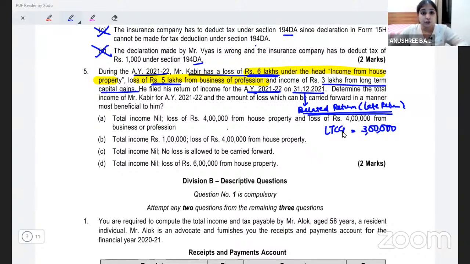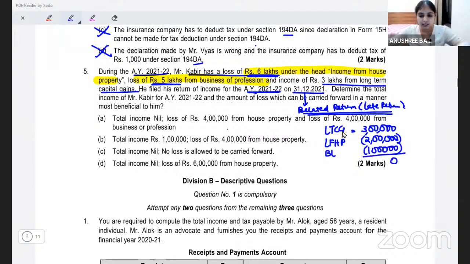No. Do you remember, you would have studied that inter-head adjustment for loss from house property, maximum how much? Maximum 2 lakhs. So, in this case, if I set off the loss from house property first, I will be setting off only 2 lakh loss from house property. Okay. And business loss, I will be able to set off only the balance 1 lakh.